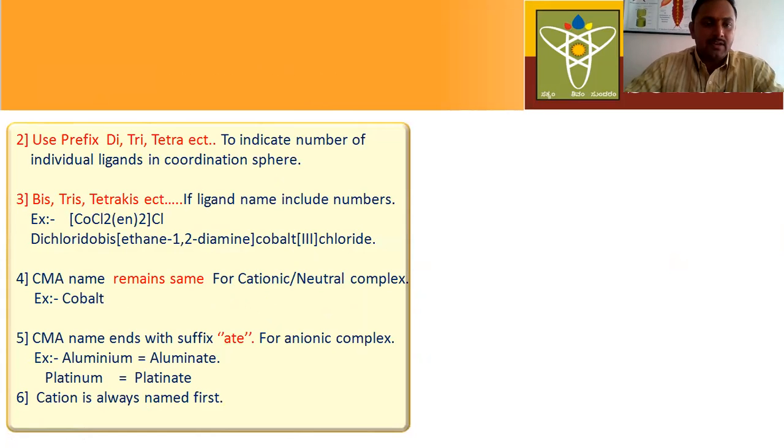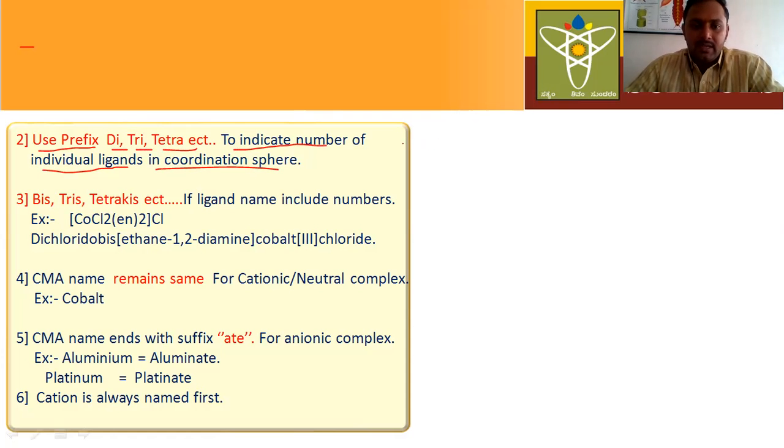Next, the second general rule is to use prefixes like di, tri, tetra, etc. These prefixes indicate the number of individual ligands in the coordination sphere. For example, when more than one ligand is present in the coordination sphere, we have to use di, tri, tetra, penta, hexa.